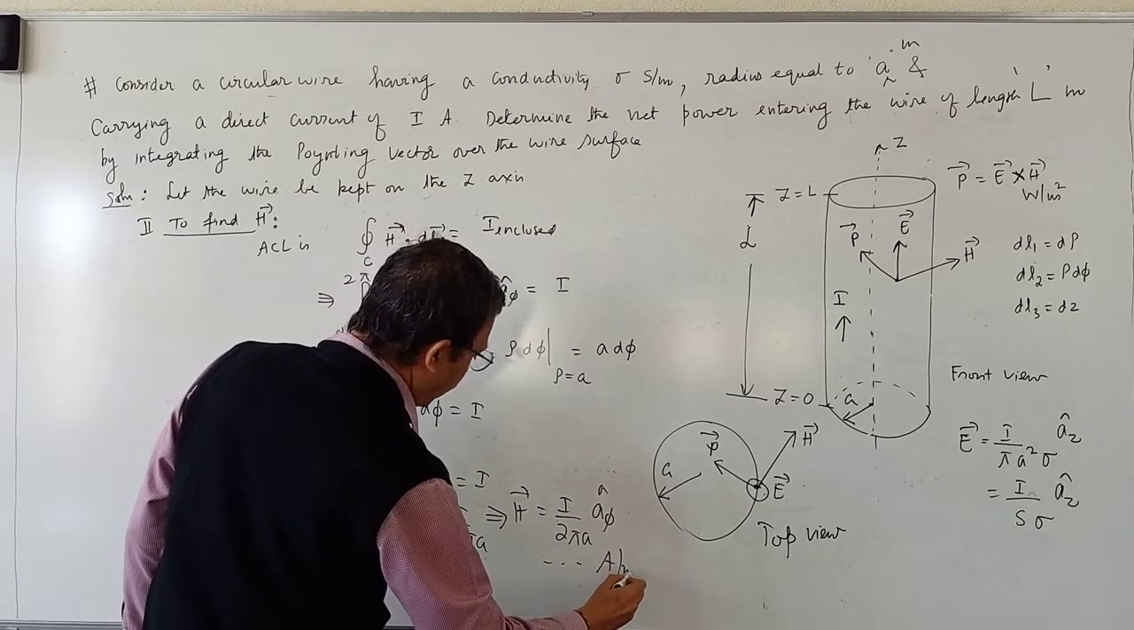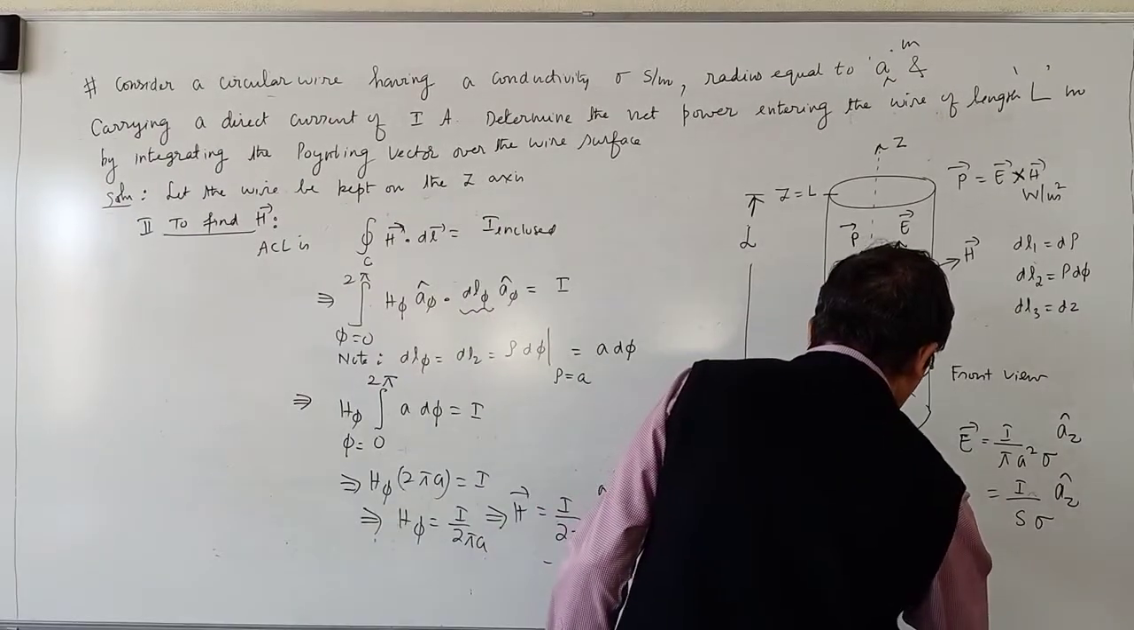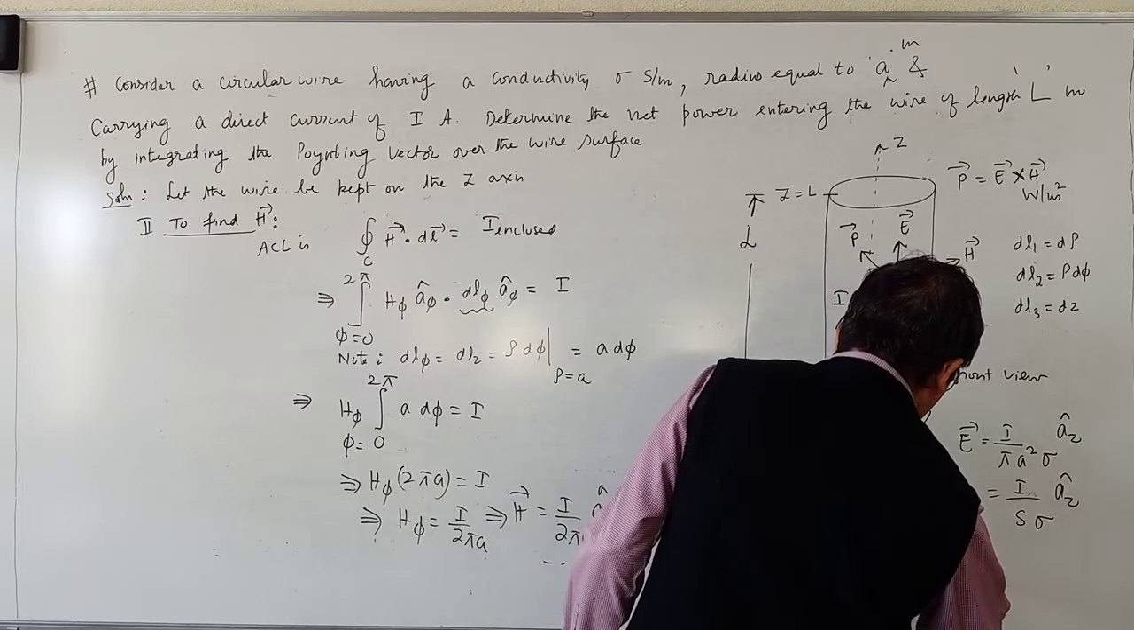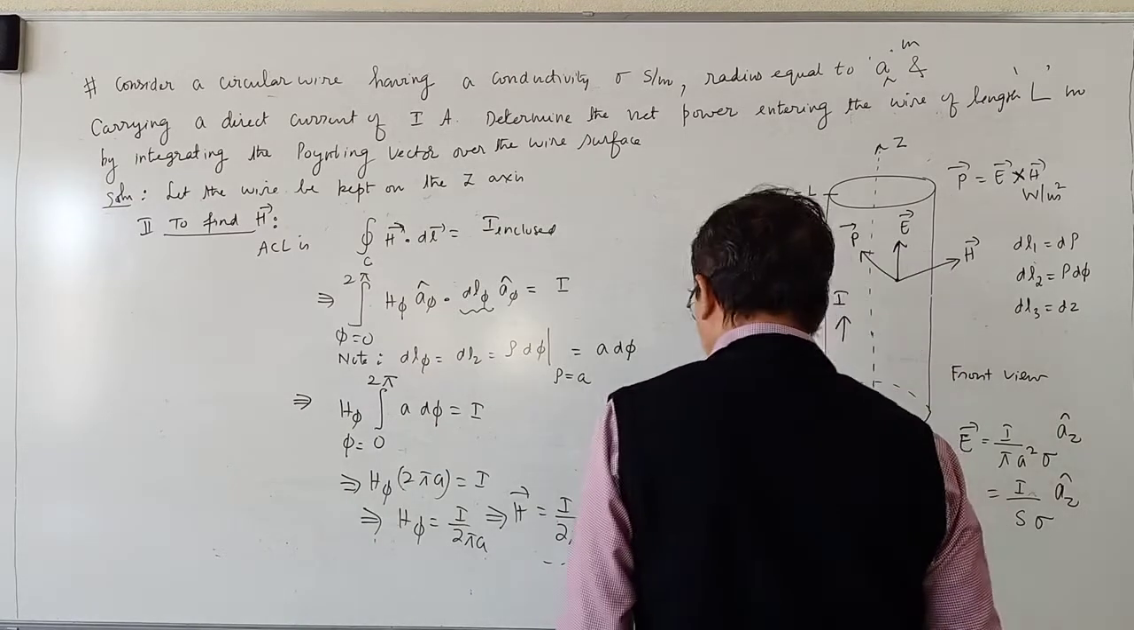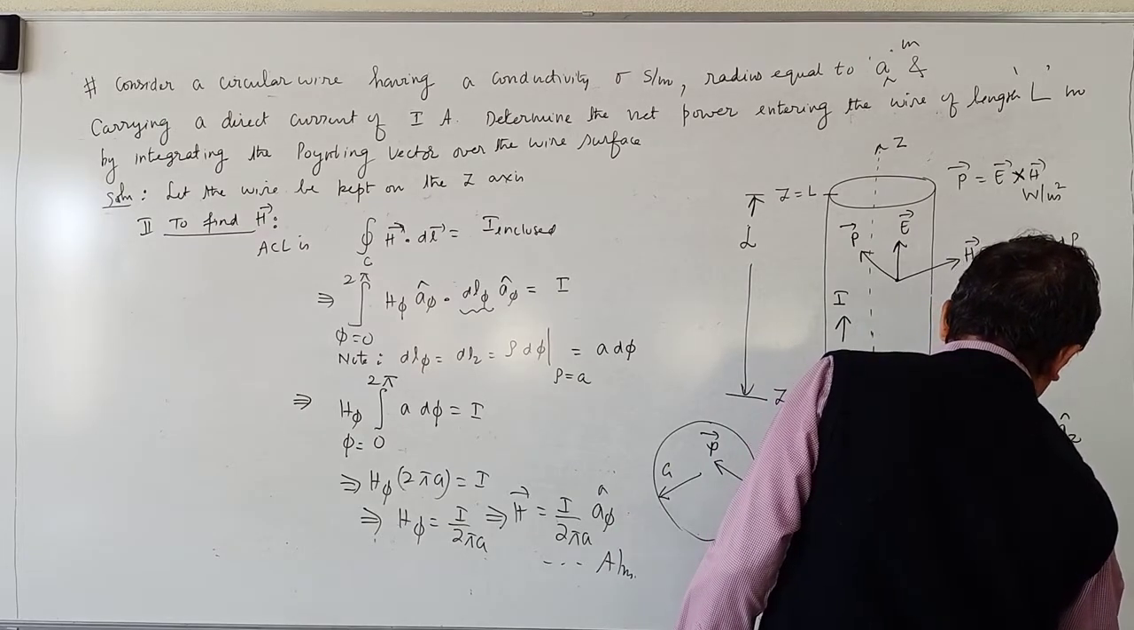Unit is amperes per meter. So I'll write down the answer here. Vector H is equal to I divided by 2 pi A into A phi cap. So many amperes per meter.